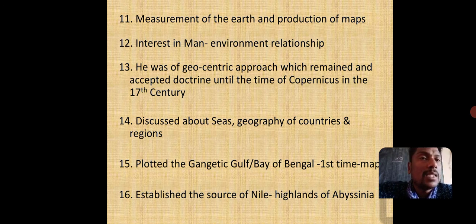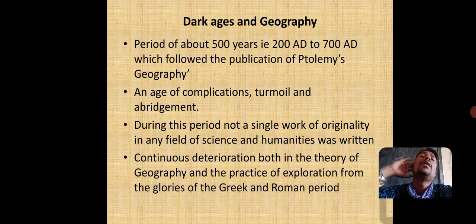He discussed seas, geography of countries and other regions, and plotted the Ganges, the Gulf and Bay of Bengal for the first time in a map. He established the source of the Nile to be the highlands of Abyssinia. Now, later on,